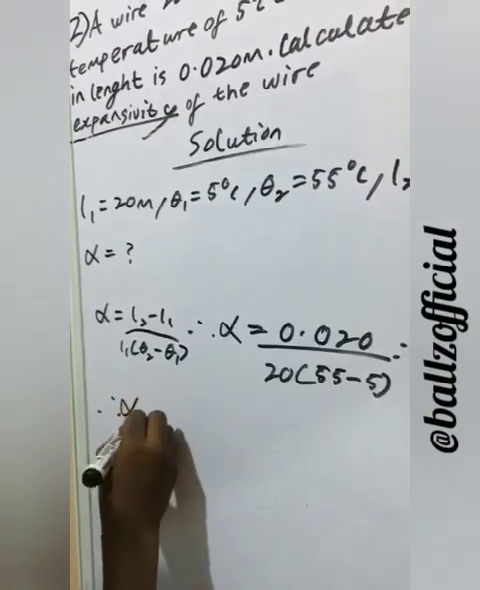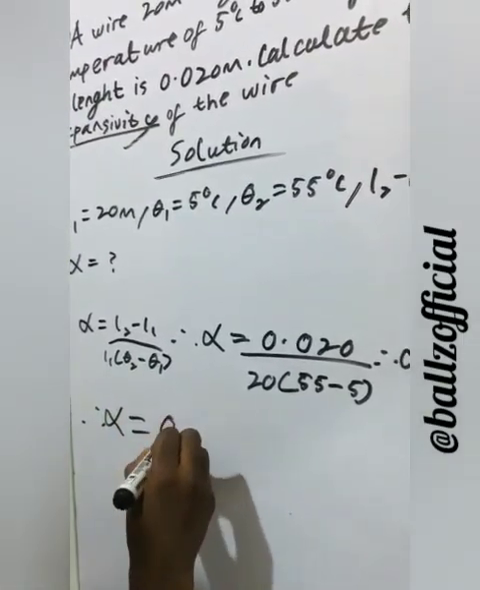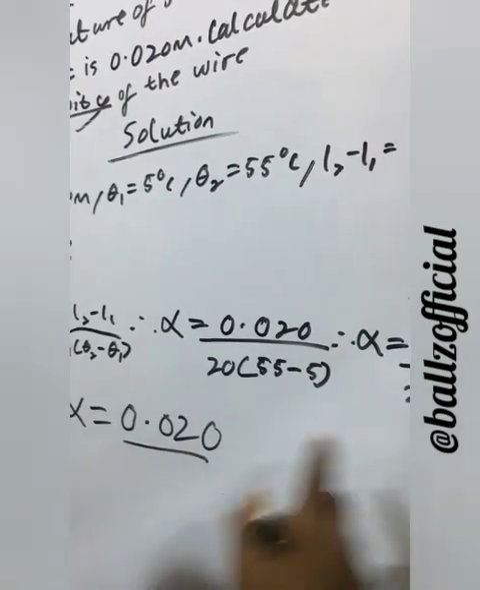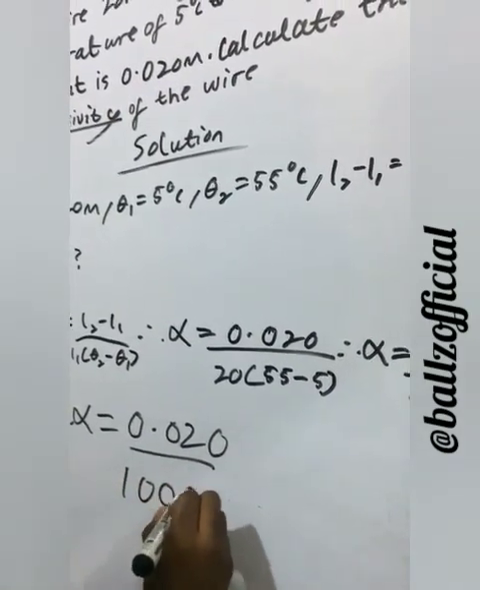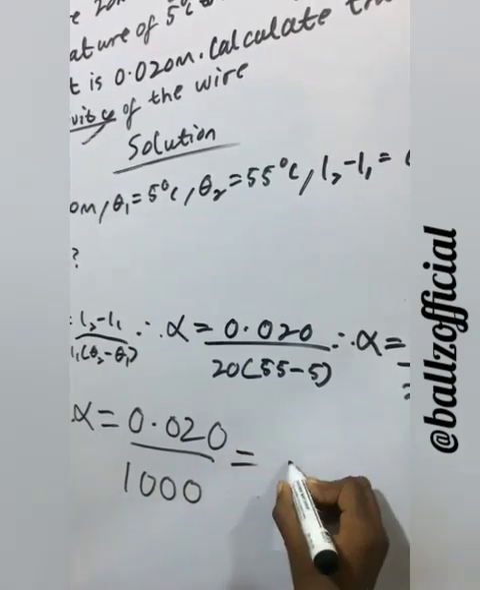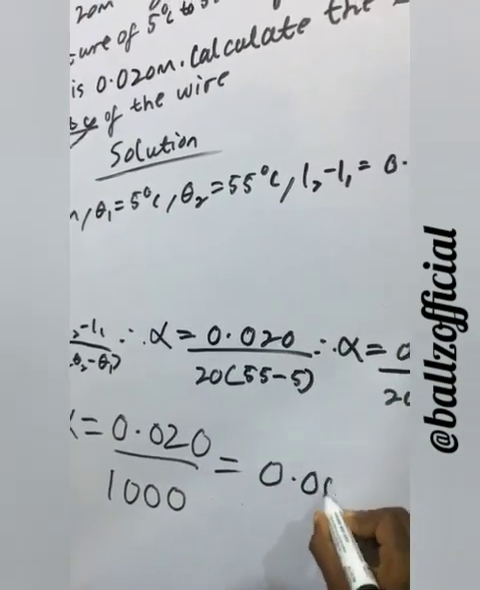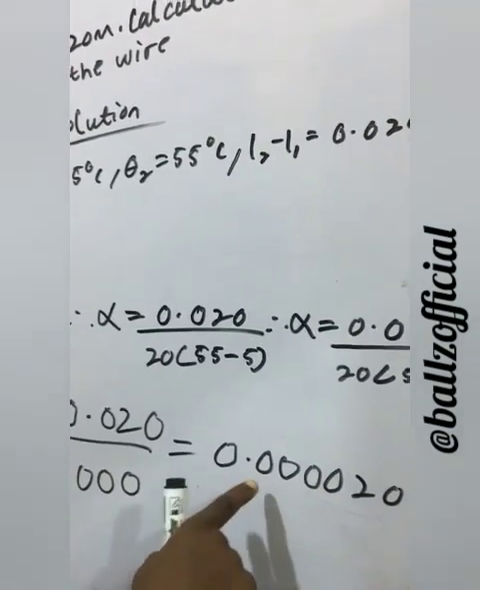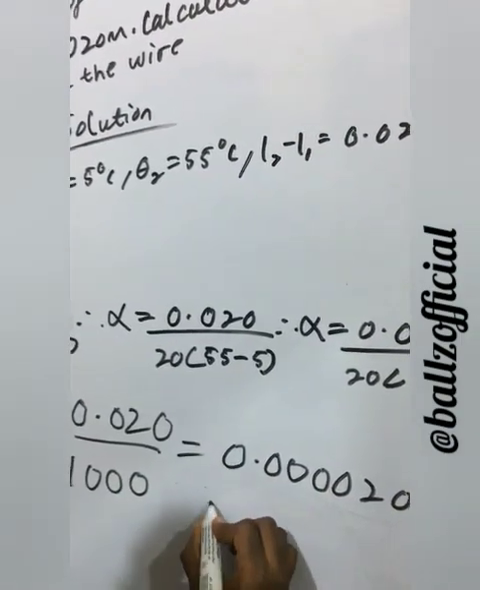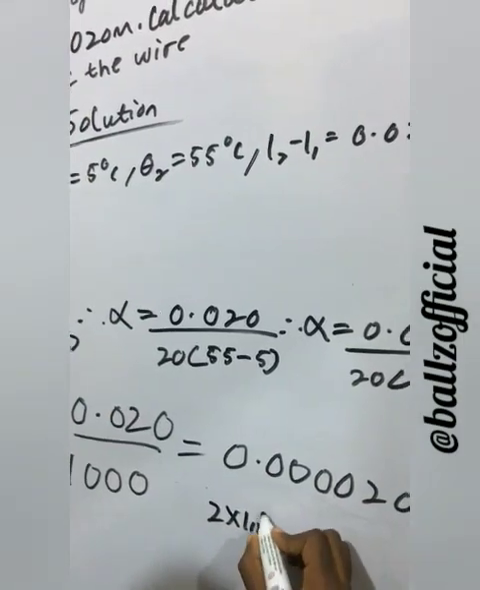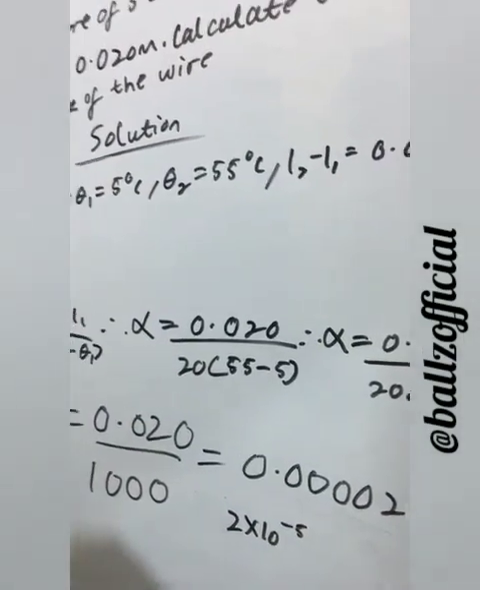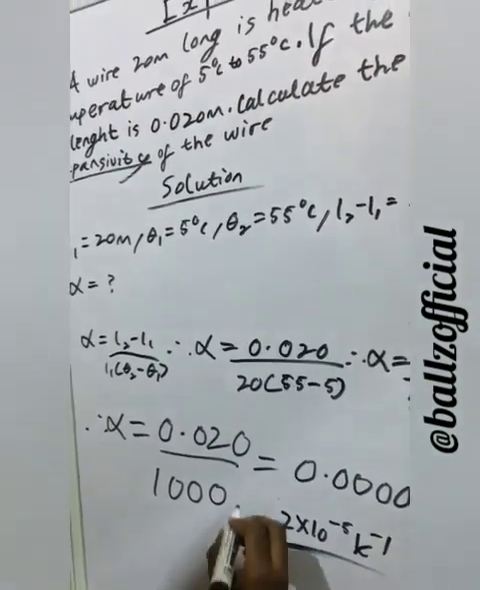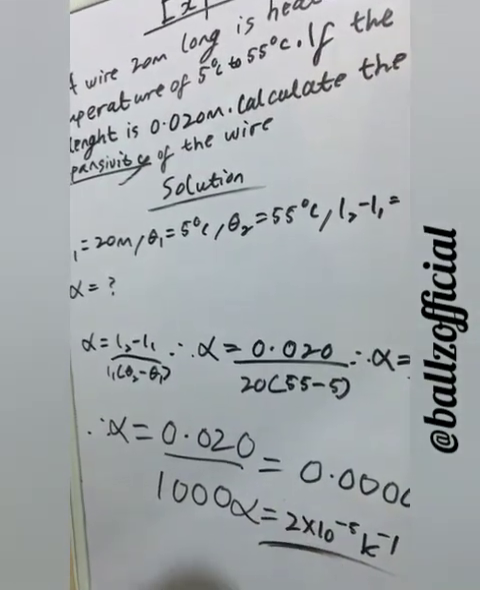Therefore, linear expansivity is equal to 0.020 all over 20 times 50, 1000, which is equal to 0.000020. In standard form, this is represented as 2 times 10 raised to the power of minus 5 per Kelvin. Remember, unit is the most important thing in life.